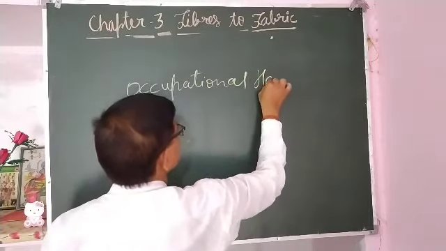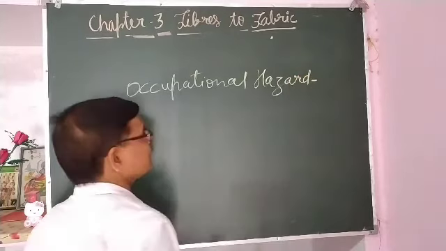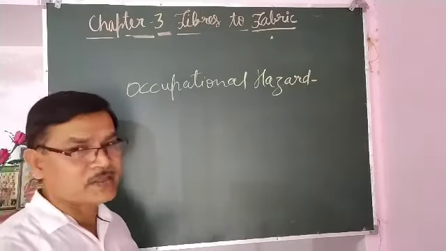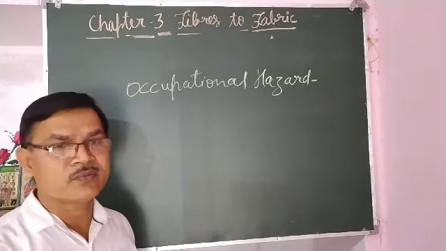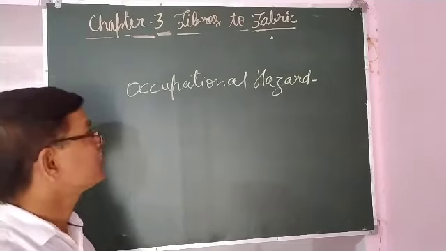Occupational hazard is the risks or problems faced by the people involved in the industry.